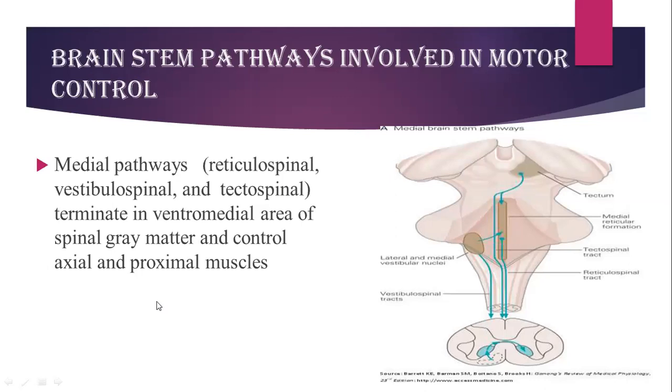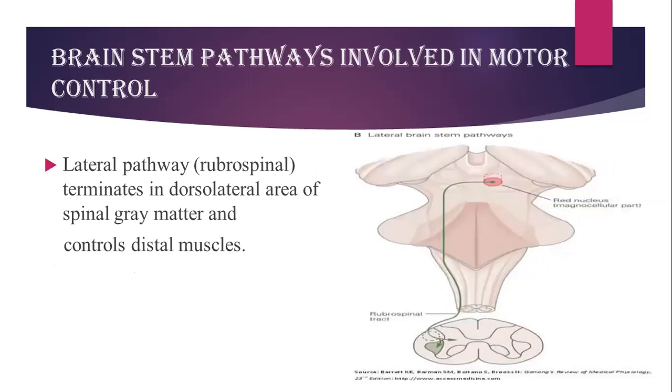These axial and proximal muscles are responsible for the stature or static posture of our body as we are in axis. So whenever you want to maintain the static tone, this is the higher control over the spinal cord, which is coming to the stretch reflex and controlling the activity of axial and proximal muscles.